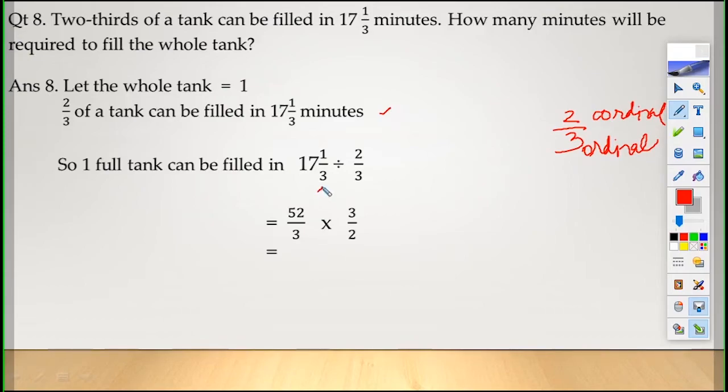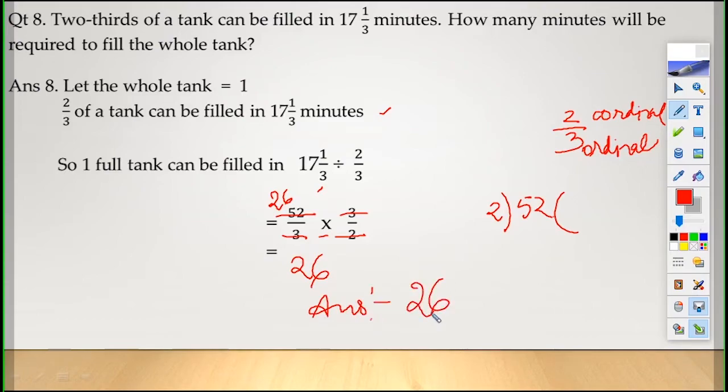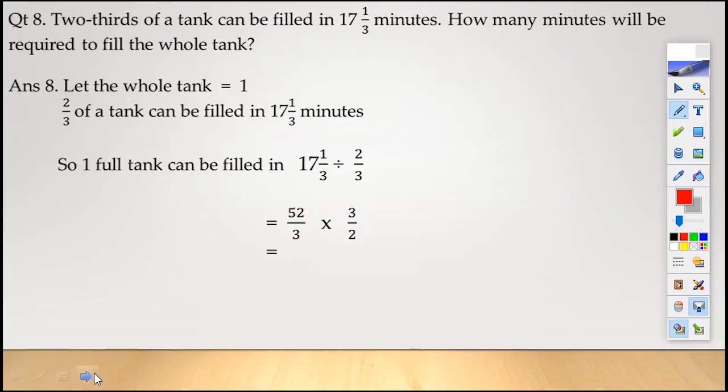Children, change it into improper fraction. 17 3s are 51 plus 1 is 52 by 3 into 3 by 2. See, here it is into 3 by 2 reciprocal. Now we will divide. 3 you can cancel. Now, as because 52 is even, we can divide 52 by 2. This is 26. Answer is 26. What is the question? How many minutes will be required? So you write, after solving the question you got 26 minutes. Got it? Now the next.